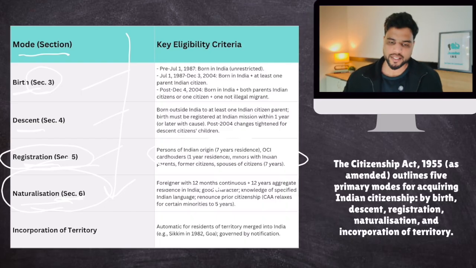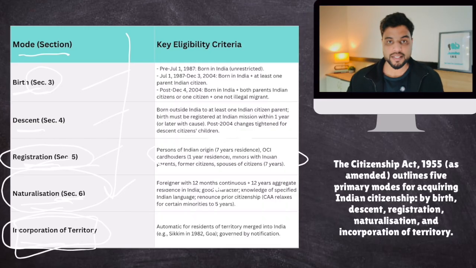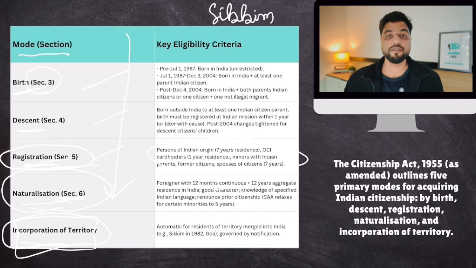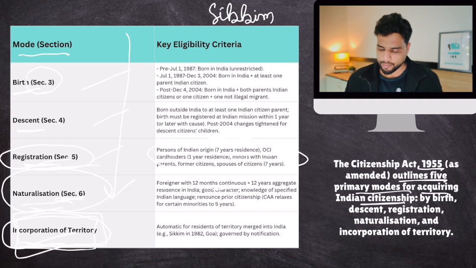And the 5th way is incorporation of territory. Tomorrow, if India acquires a new territory, people of that area would get Indian citizenship through this 5th mode. This happened in the case of Sikkim. Sikkim became a part of India in 1975 and Sikkim people became Indian citizens through this 5th way. The Citizenship Act 1955 outlines 5 primary modes of acquiring Indian citizenship: by birth, descent, registration, naturalization, and incorporation of territory.